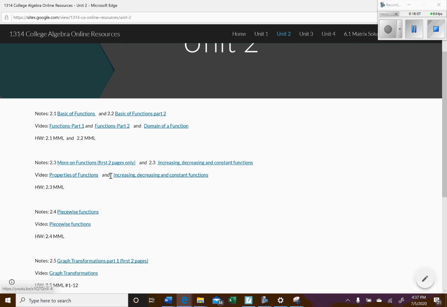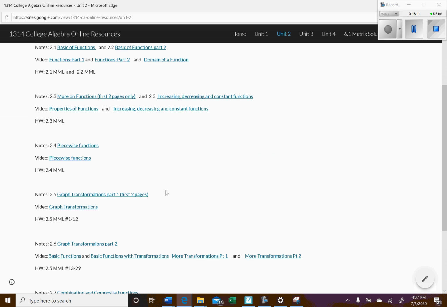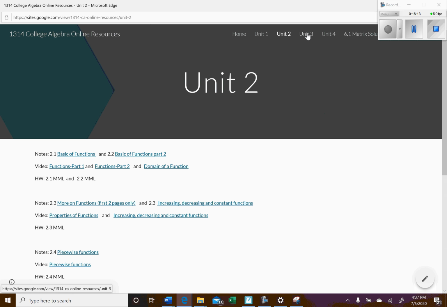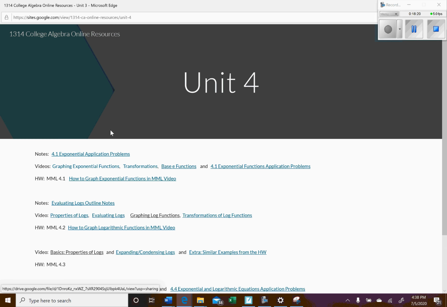From unit to unit, it looks a little different, but it's pretty much the same setup. Same thing on unit 3, and then unit 4 right here. So you have notes that you can print out if you want to, videos, and there you go.